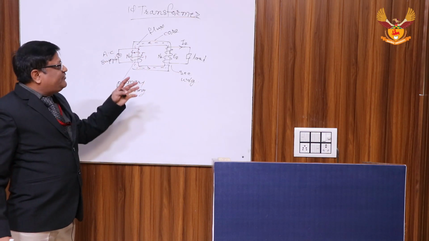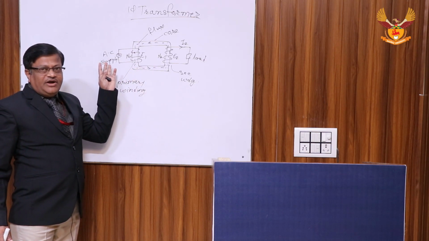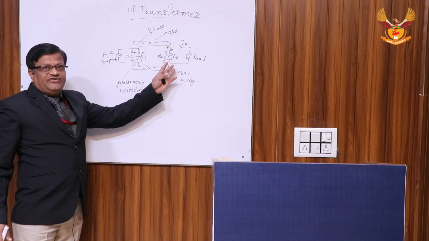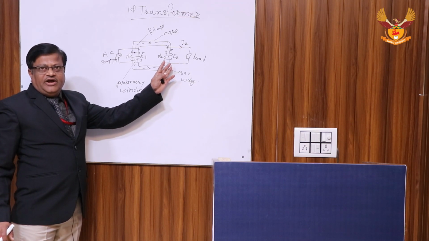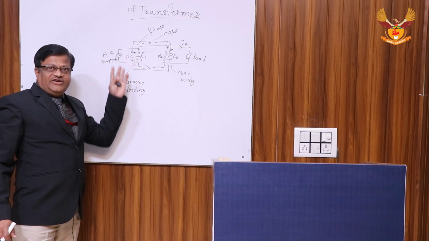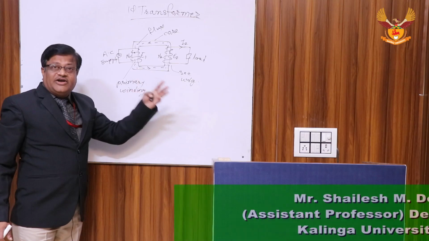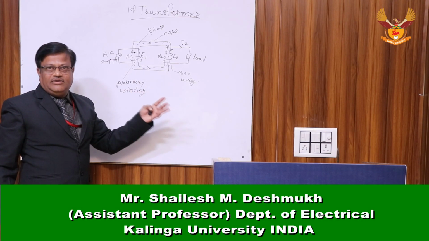Now we will see how the transformer works. When electric supply is given to the primary, an EMF is induced in the secondary. That is called mutually induced EMF. It means in this case the electrical energy is transferred from the primary winding to the secondary winding inductively or magnetically.